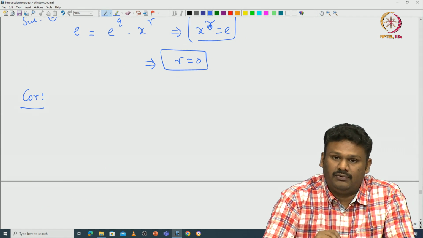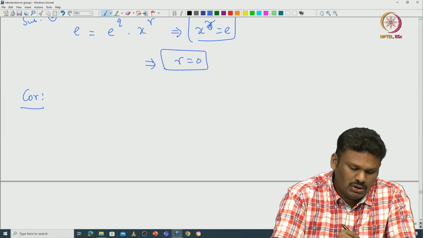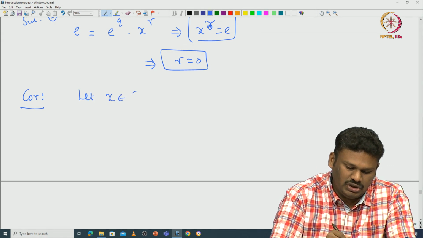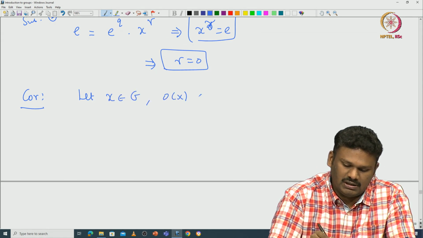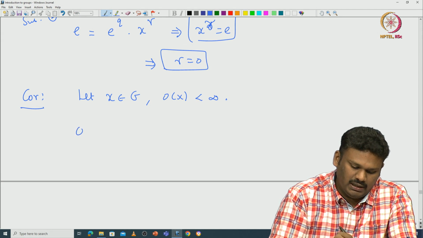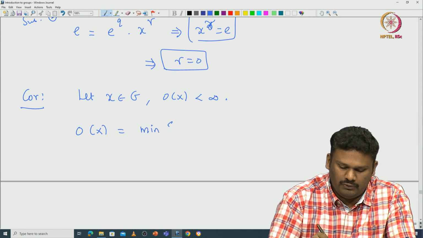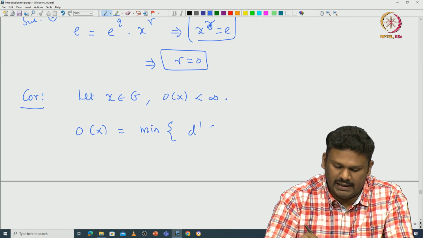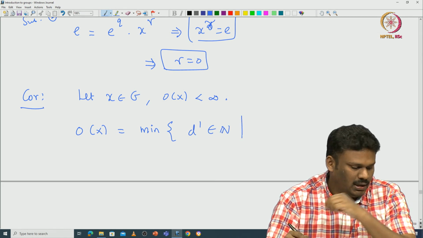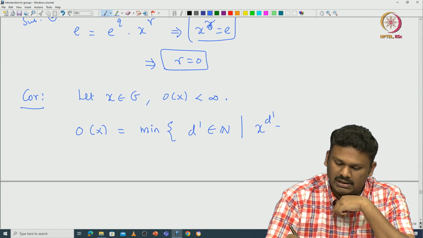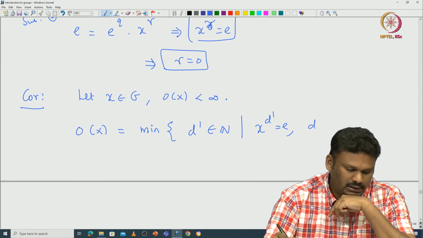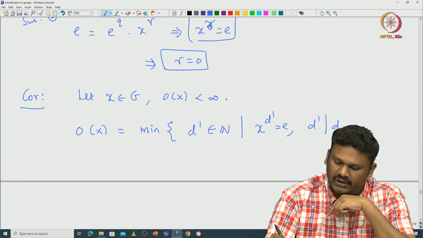So, this actually gives another definition of order. You fix x in G such that the order of x is finite. Then what one can prove is that the order of x is nothing but the minimum of those d' in N such that x^d' is identity and d' is dividing d.